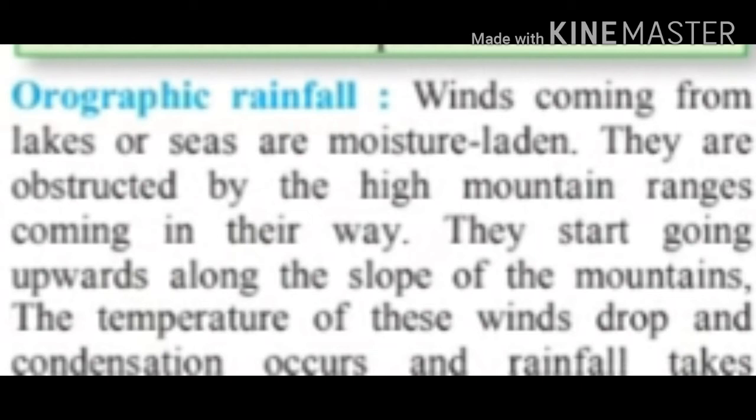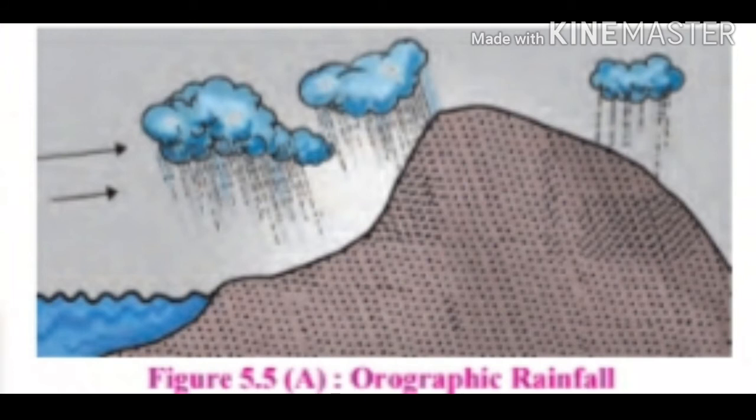As they are obstructed, they start going upward along the slope of the mountains. The temperature of these winds drops, condensation occurs and rainfall takes place. It means such rainfall occurs due to the obstruction of the mountains.